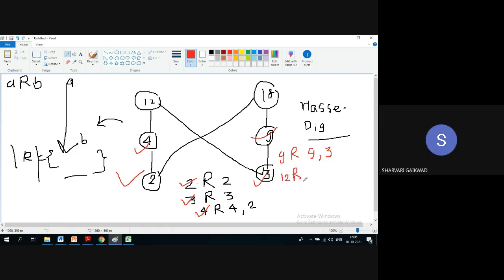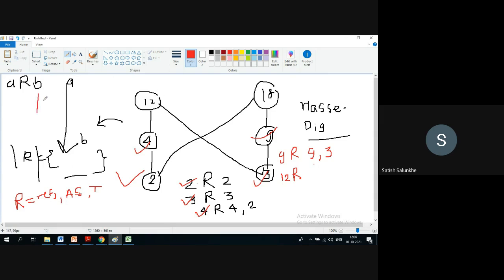12 is related to 4 and likewise 12 is related to 2 and 12 is related to 3. Pardon? 12 is related to 3 and 2. Again, repeat. 12 is related to whom? 2, 4. Madam, this is 12. This relation R is reflexive, antisymmetric, and transitive.